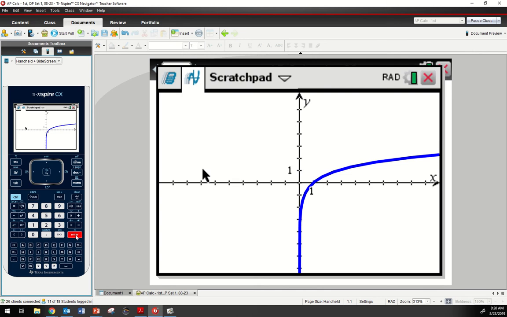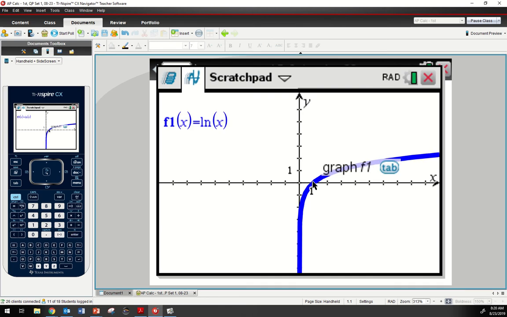So certain things with ln that you need to know: ln of 0 is undefined, and ln of 1 is 0. There we go. ln of 1 is going to be 0. Looking at a calculator, you can see that's why.